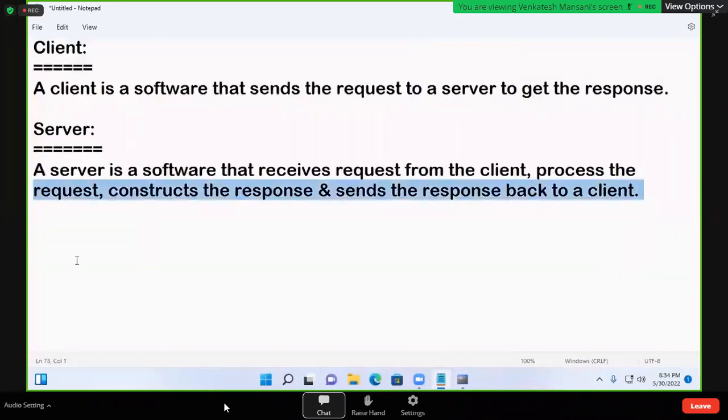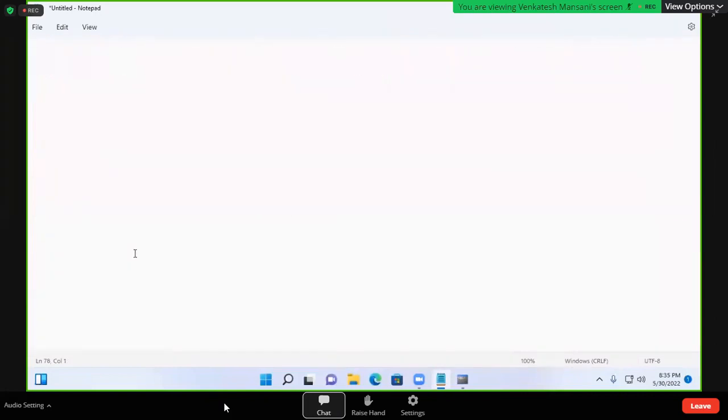So that is the server. Now, in client-server, the database application we can call a client, and the database we can call a server. The database application communicates with the database by using one language. That language is called SQL. That is front end, back end, like that.